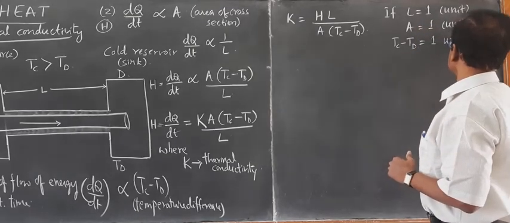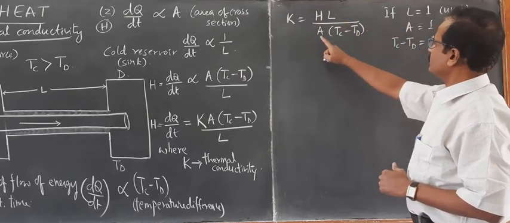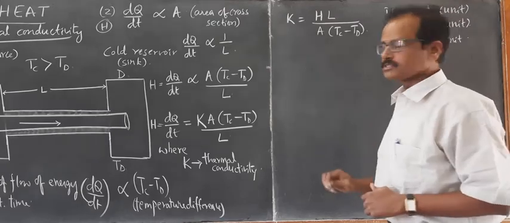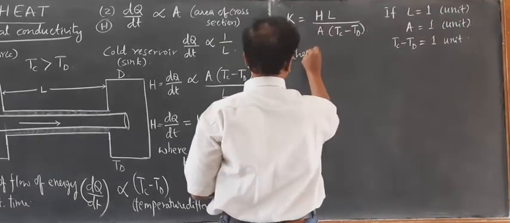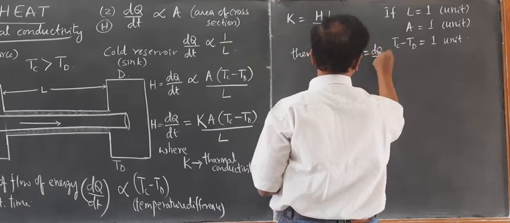Then if you substitute L equal to 1, A equal to 1, Tc minus Td equal to 1, you are getting K is equal to H, that is nothing but dQ by dt.